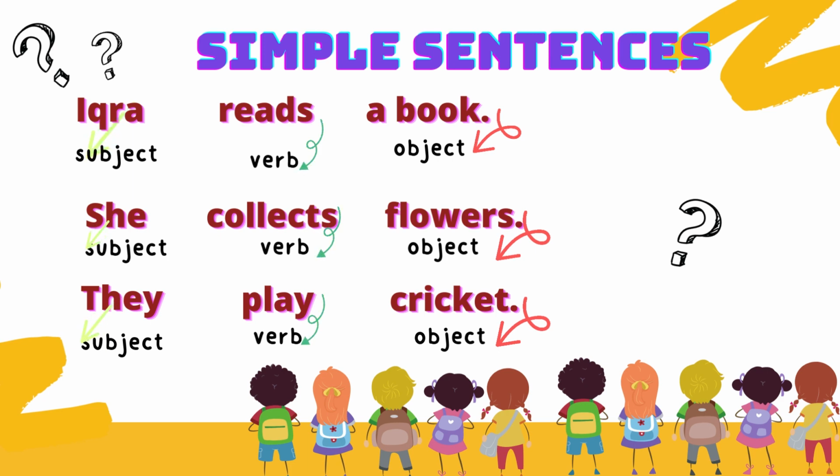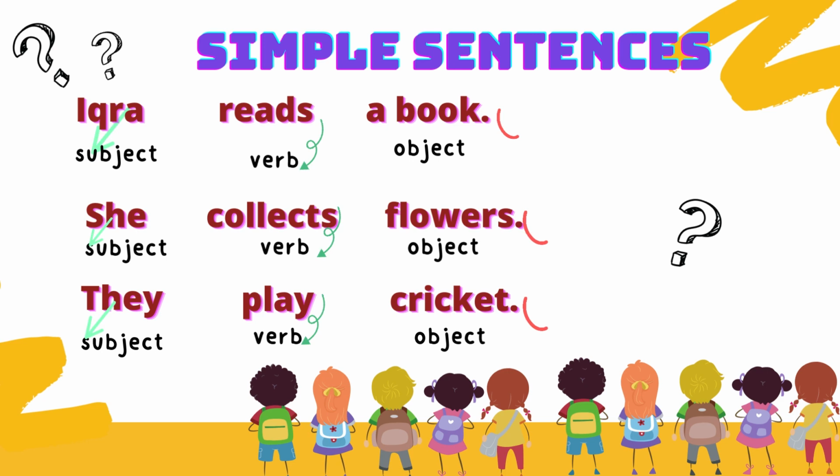Then, what is the action being done in the sentence? Yes, it is reads. The action is reads. So reads is the verb because verbs are the action words. And what is the object in the sentence? Object is the word on which the action is being performed. Yes, the action is being performed on book. So the book is the object in the sentence.